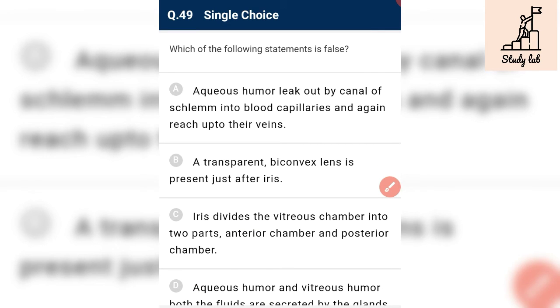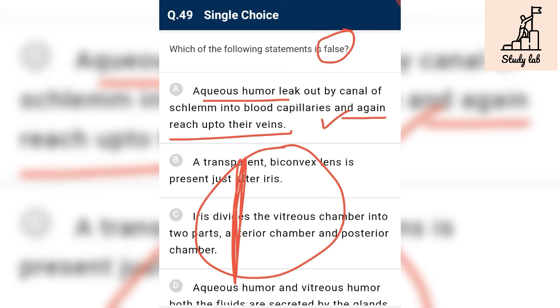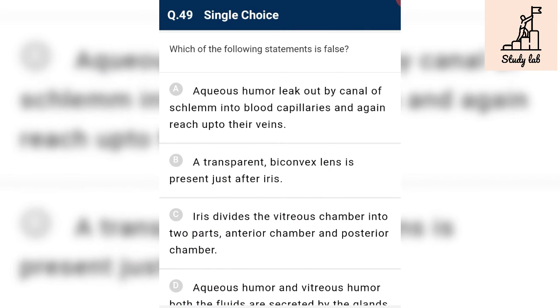Which of the following statement is false? We want false statement. Aqueous humor leaks out by canal of Schlemm into the blood capillaries and again reach up to their vein. Yes, it is absolutely correct. Aqueous humor, which is found in the outer part. Here vitreous humor is seen, and in front aqueous humor. Okay, so it is correct.